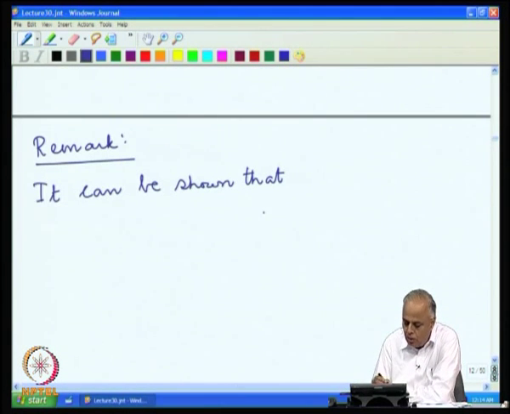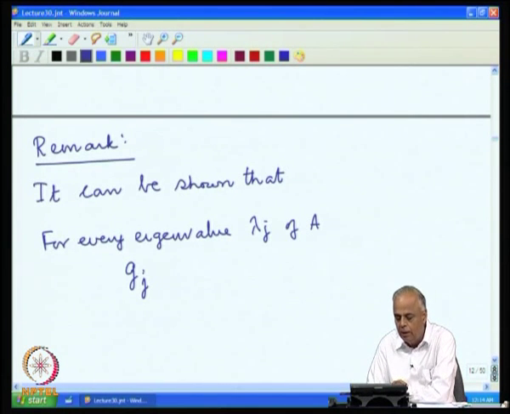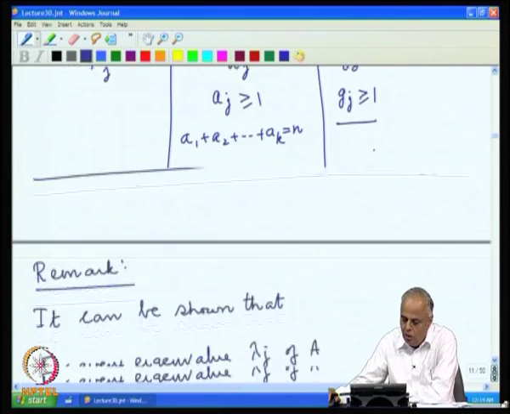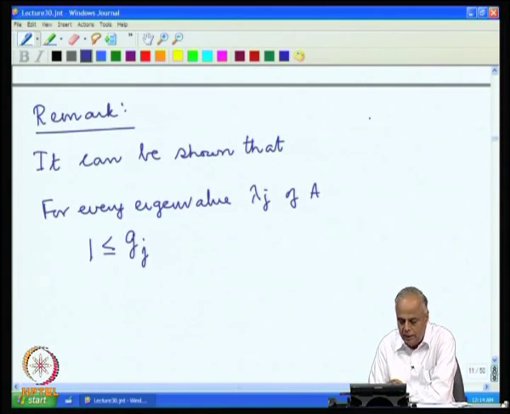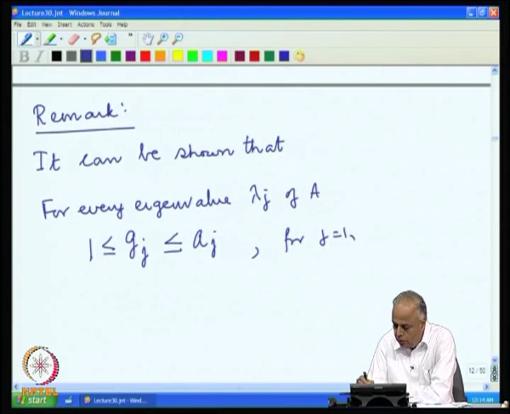It can be shown that for every eigenvalue lambda j of A, the geometric multiplicity corresponding to lambda j, we know it is at least 1. We have just observed that Gj is greater than or equal to 1. So, 1 is less than or equal to Gj, and this will be at most the algebraic multiplicity Aj, for j equal to 1 to k.